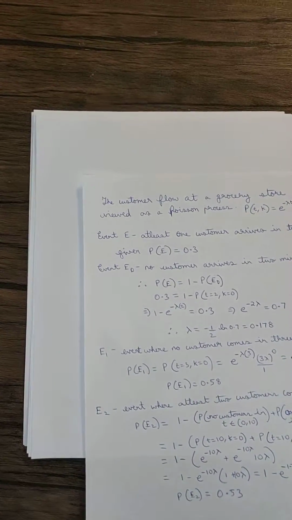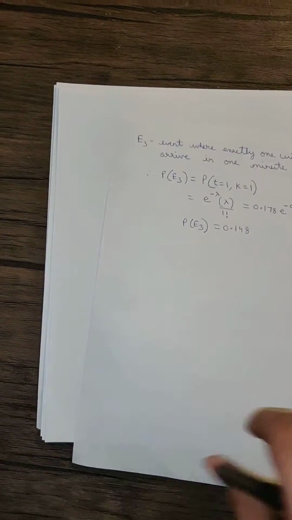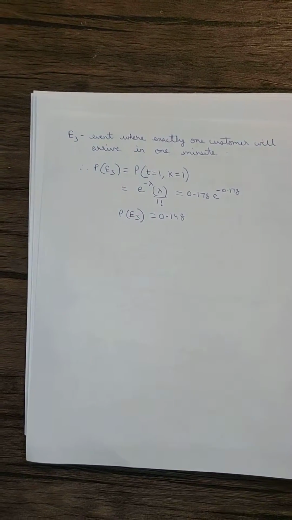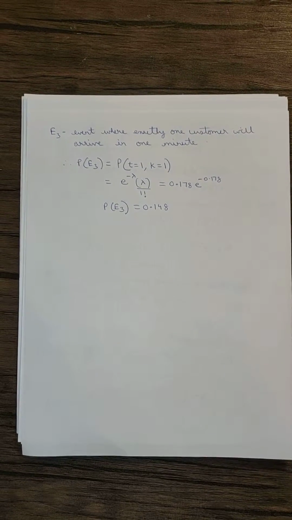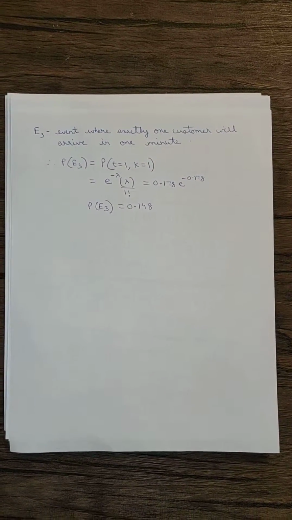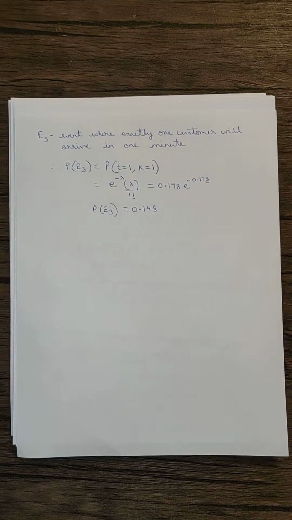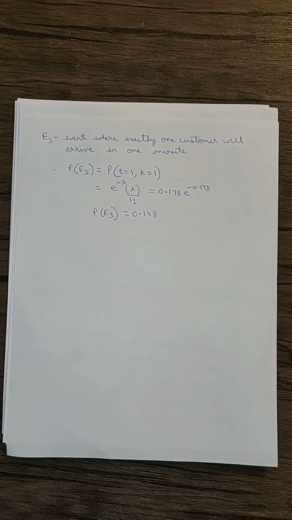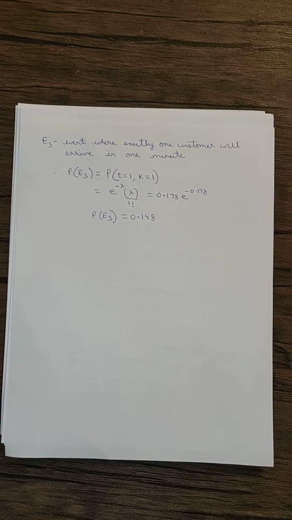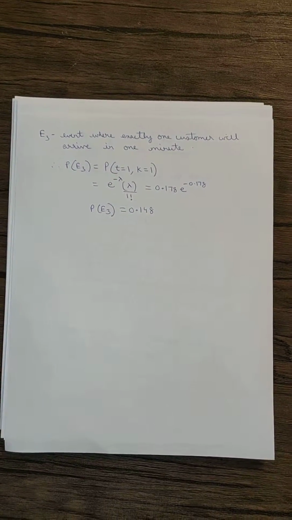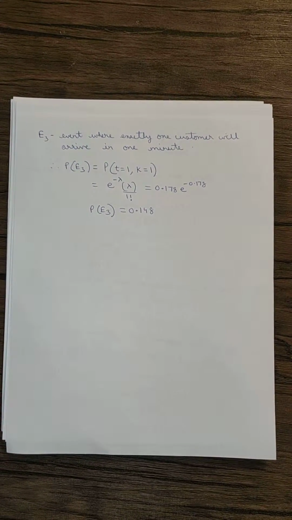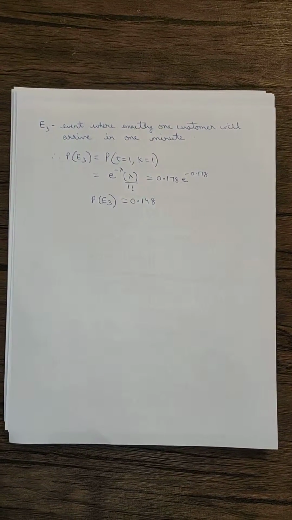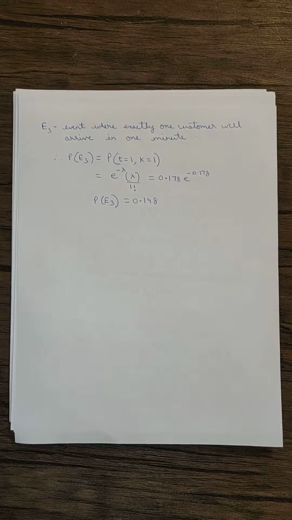In the final part of the question, we are asked to find the probability that in 1 minute exactly one customer will arrive. Let us denote it by E3. So P of E3 is just P of t equal to 1 and k equal to 1. Since exactly one customer arriving is k equal to 1 and the duration is 1 minute, this is simply e to the power minus lambda times lambda. Substituting the value of lambda and simplifying, we get the final result.